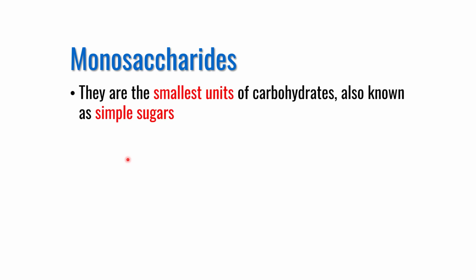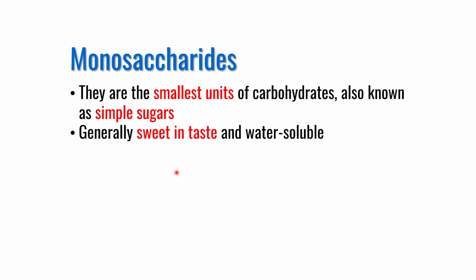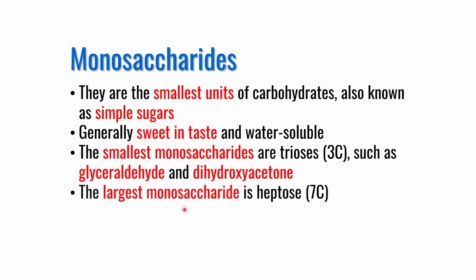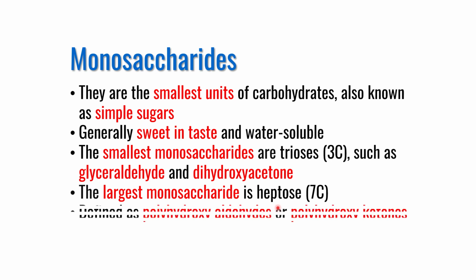Let me present an overview of monosaccharides. They are the smallest units of carbohydrates, also known as simple sugars. Generally, they are sweet in taste and water soluble. The smallest monosaccharides are trioses, which are made up of 3 carbon. Examples are glyceraldehyde and dihydroxyacetone. The largest monosaccharide unit is made up of 7 carbon. Examples are heptose, heptulose or pseudoheptulose. Chemically, they are defined as polyhydroxyaldehydes or polyhydroxyketones.